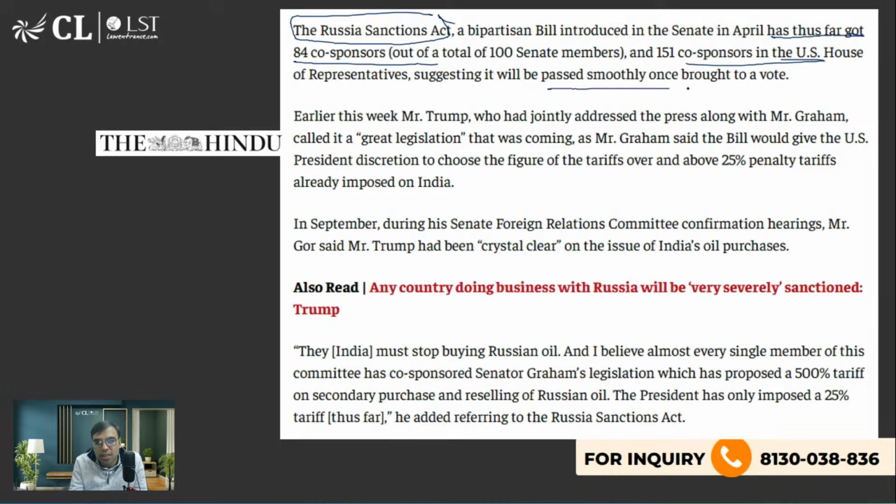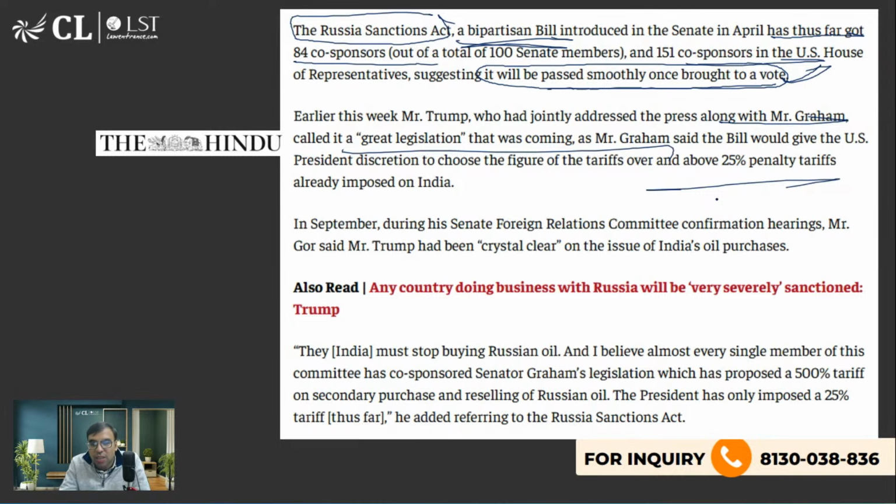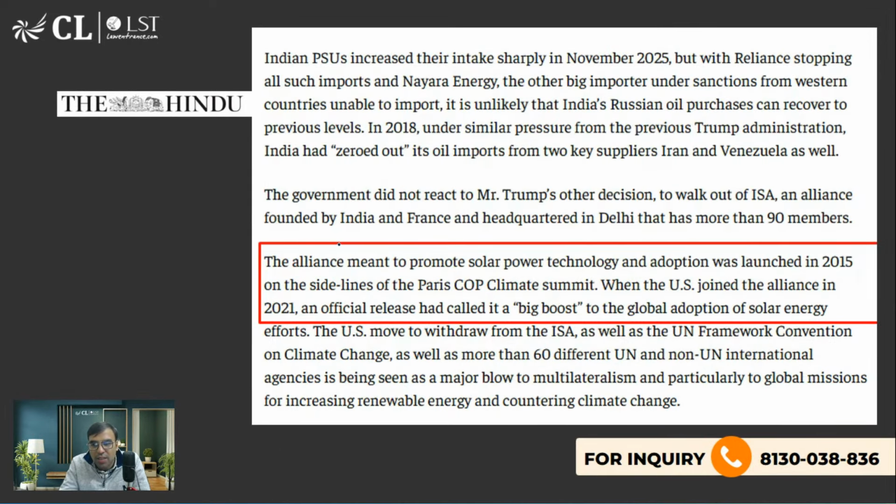84 co-sponsors and once brought to a vote. It will be passed smoothly once brought to a vote. Bipartisan bill means both the parties, Democrats and Republican, will most likely support it. तो हो सकता है बहुत आसानी से ये पास हो जाए if it comes, है ना. So it will be considered as a great legislation, etc. and all. तो अगर ये पास हो गया तो of course 500% tariff will be imposed on India. Let us see what will happen, है ना.